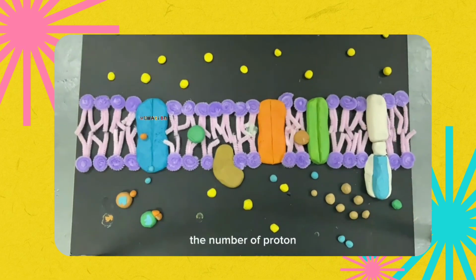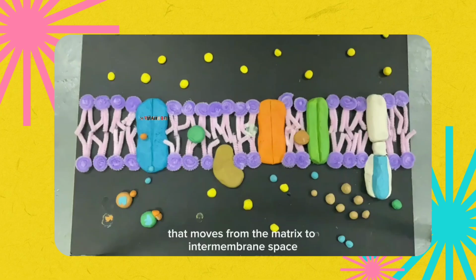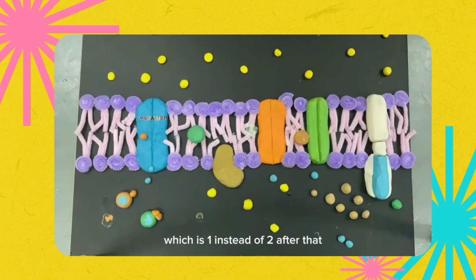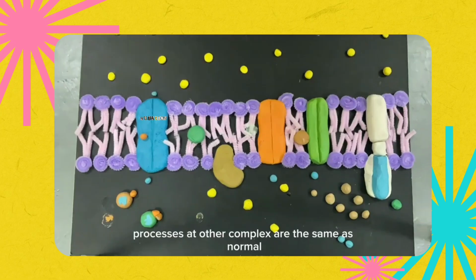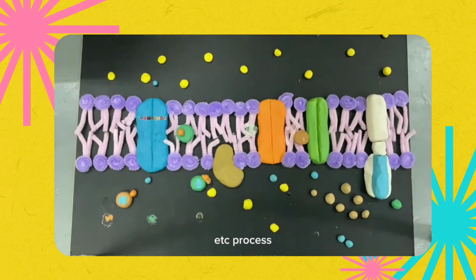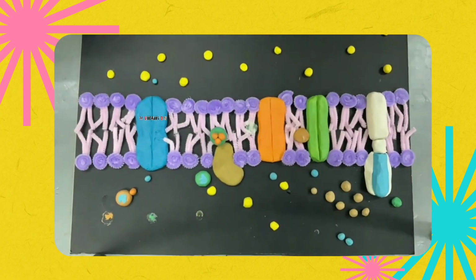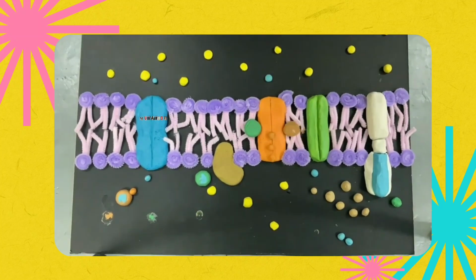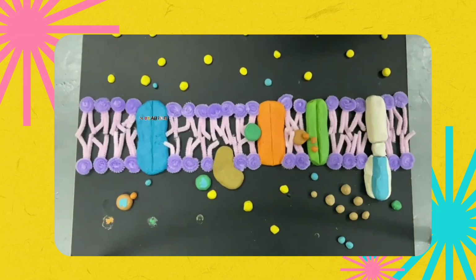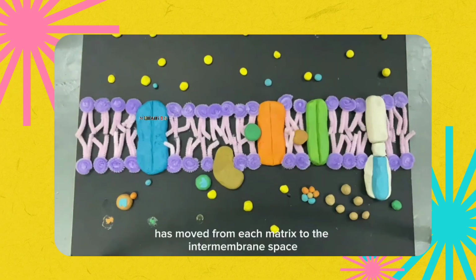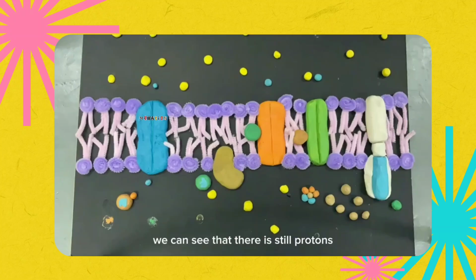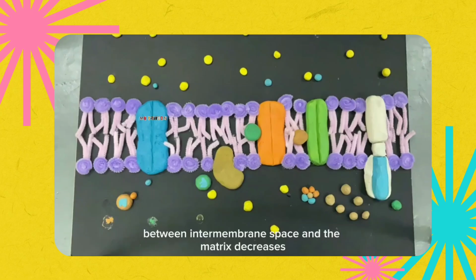Next, this also causes the number of protons that moves from the matrix to intermembrane space through complex 1 also reduces, which is 1 instead of 2. After that, processes at other complex are the same as normal ETC process. After all the protons has moved from each matrix to the intermembrane space, we can see that there is still protons left in the matrix. This means that the proton gradient between intermembrane space and the matrix decreases.